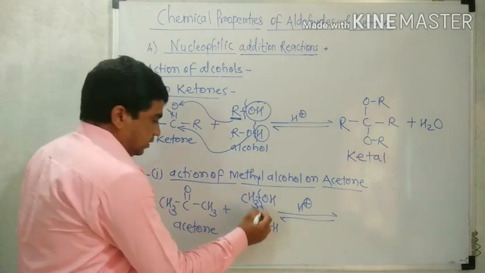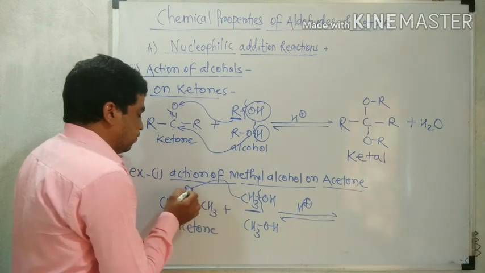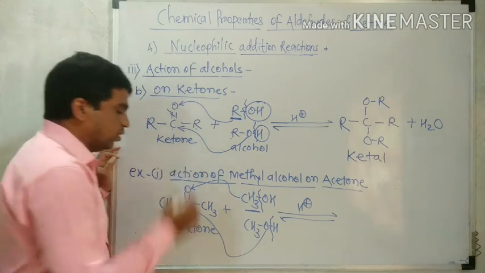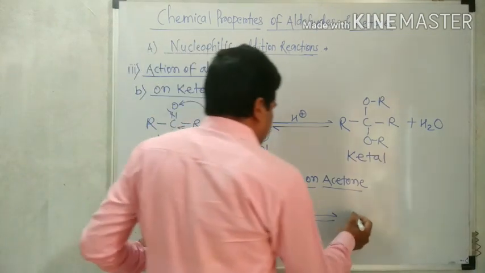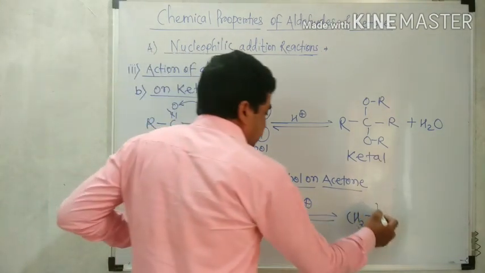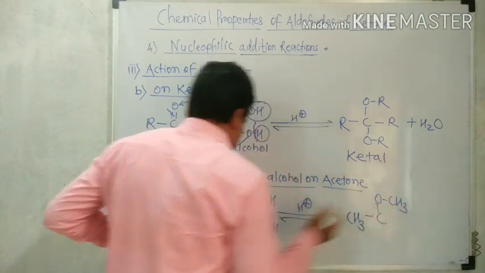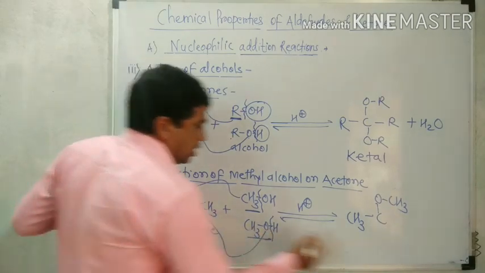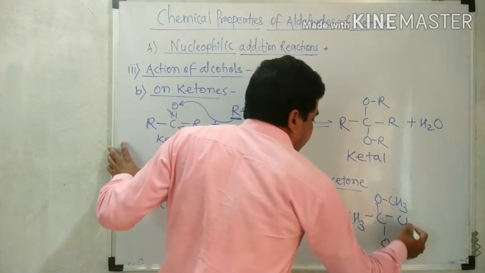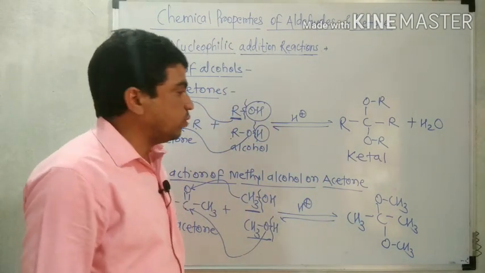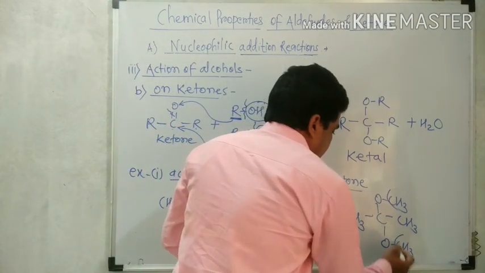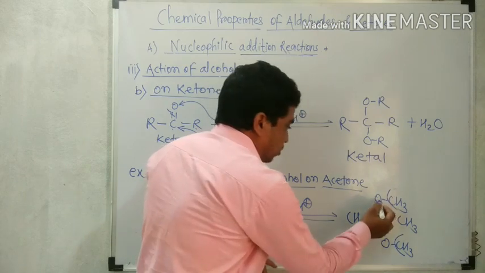So here the alkyl group, that is CH3, from one molecule gets attached to the oxygen. Now OCH3 from another molecule gets attached to the carbon. Which structure is formed? CH3, C, single bond O, CH3. Now this OCH3 gets attached to the carbon here, OCH3, and the CH3 remains, and this structure is formed. This is the ketal of acetone, containing 2 methyl groups attached to the oxygen.